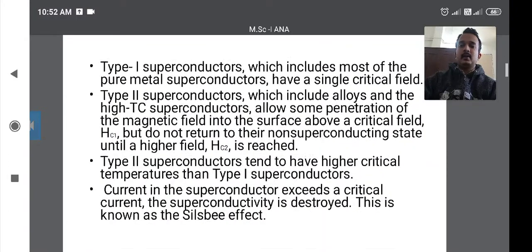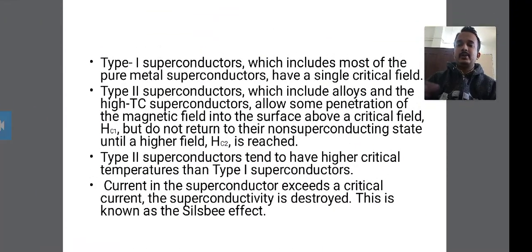Then the definition: the minimum value of the field strength required to bring about this change is called the critical field strength.